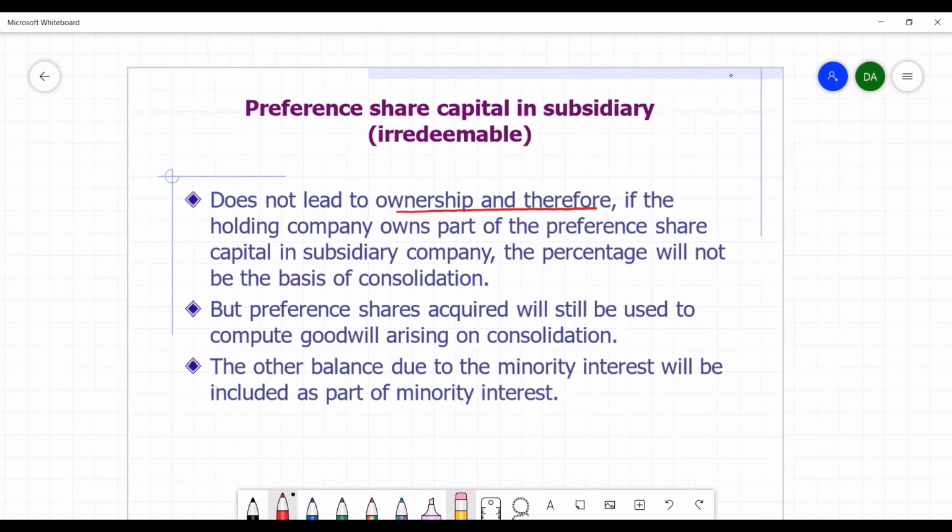But preference shares are acquired during acquisition and will still be used to compute goodwill on consolidation. The other balance on preference shares belongs to minority interest and therefore is included in the minority interest account.